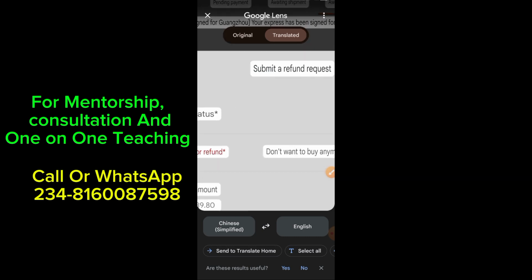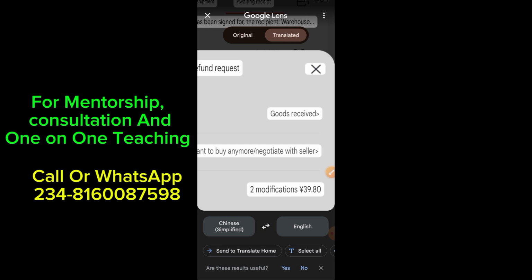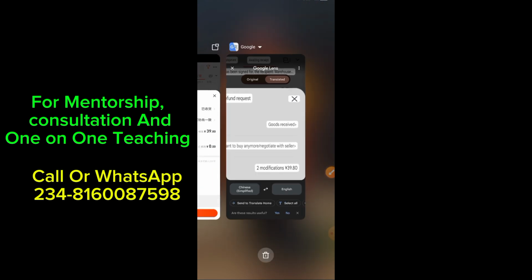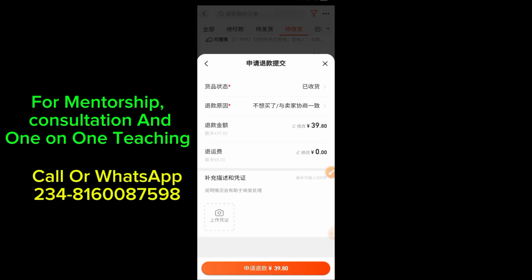So you need to change it from goods received. This simply means, have you received the goods or not? If you leave it here, this simply means you've already received the goods, right? So what we'll do now is to come to our Google Translator here to change it from goods received.